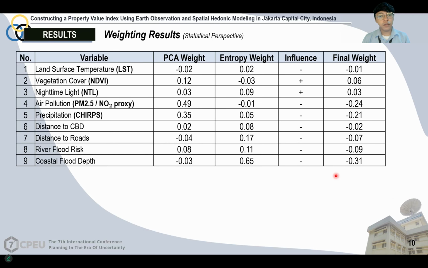Moving on to the weighting results, this table shows that each variable was weighted using two different weighting methods, namely PCA and entropy weights. Those weights were averaged and then multiplied by their influence, so that we could get the final weight value to construct the PVI map.